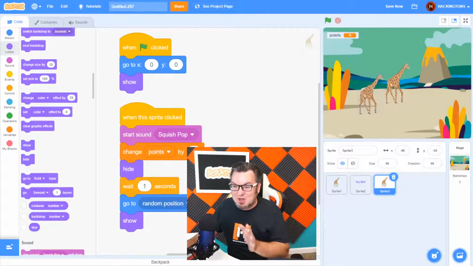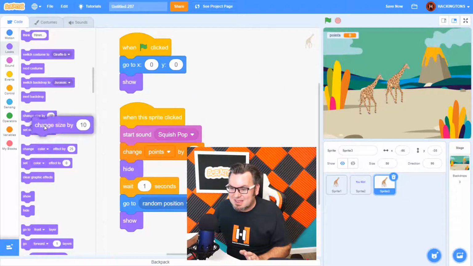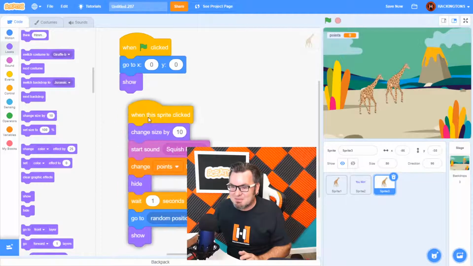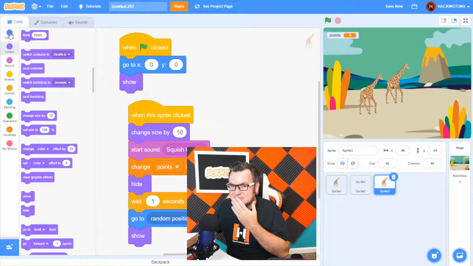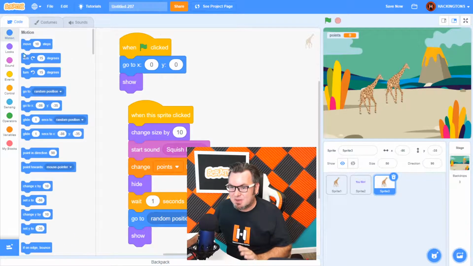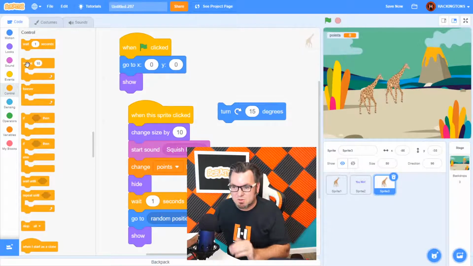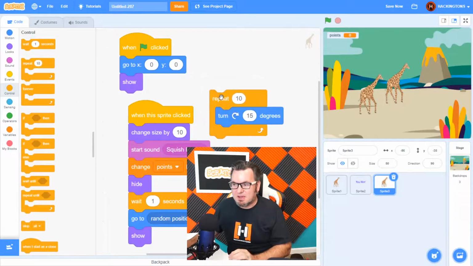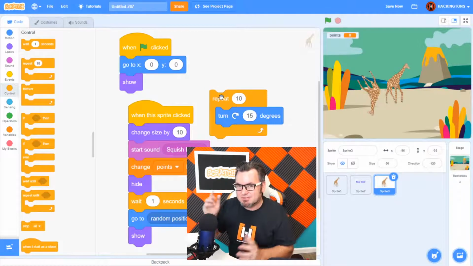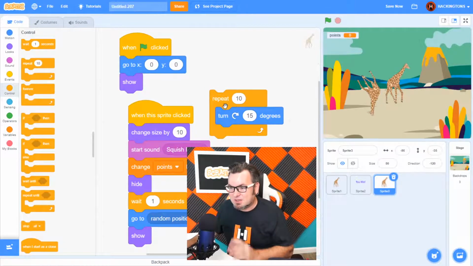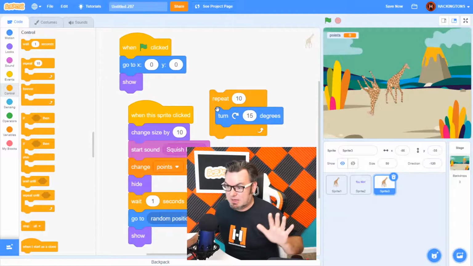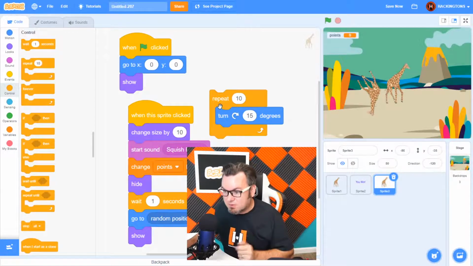And then this one, let's code it differently. Every time we click on this one, it's going to get bigger. And this is crazy. Let's use the motion blocks to turn it and make it spin around really crazy. So we'll go to control and use control to repeat spinning. Now, if you want something to spin around in a circle, that's 360 degrees. So we have to do a little math here. I know, like it or not, video game coding does involve math.